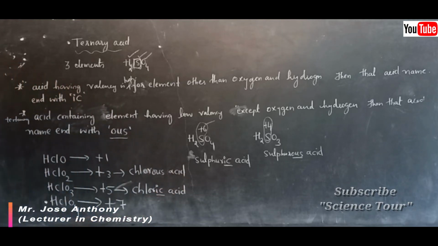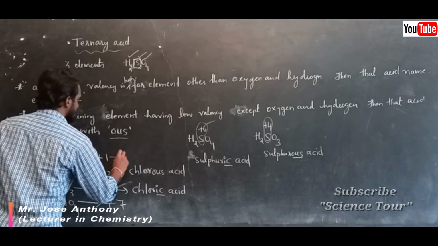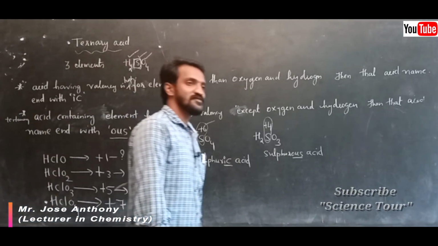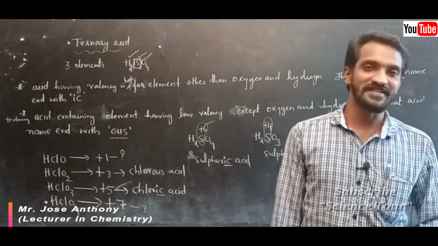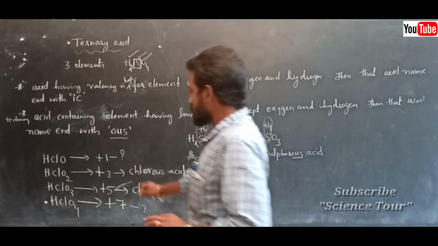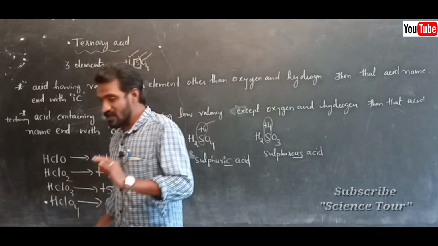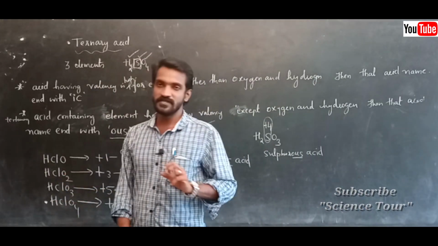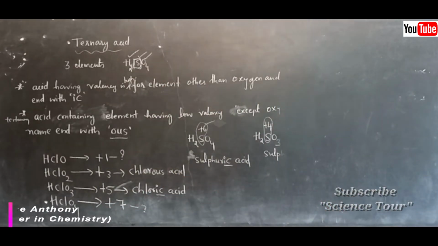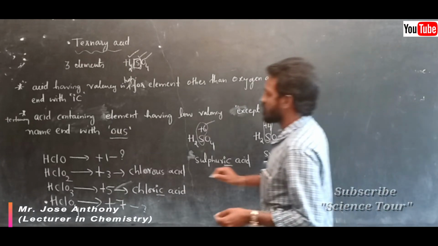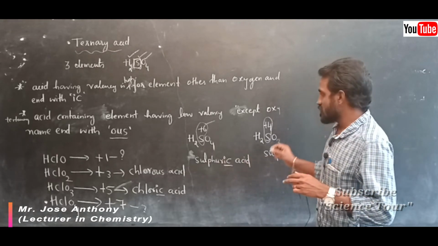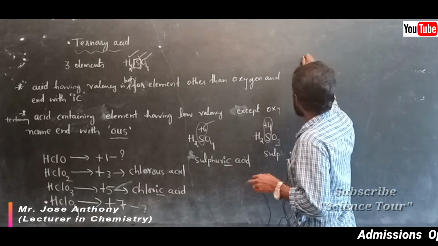Okay. Now the question arises. Sir, what about the other two? You named those two, and how to name the remaining two, sir? Here we are not considering valency but the number of oxygen. But first, one question arises, sir, how to find the oxidation number? H oxidation number is always +1.